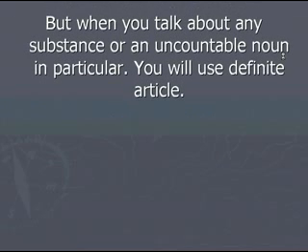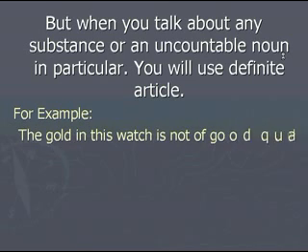But when you talk about any substance or an uncountable noun in particular, you will use the definite article. For example, the gold in this watch is not of good quality. Now in this sentence we are saying the gold. In the previous sentence, gold is a precious metal, we did not use the definite article, because we were generally talking about gold. But in this sentence we are talking about particular gold, the gold present in this watch. So that makes it particular, so we have to use the definite article before it.